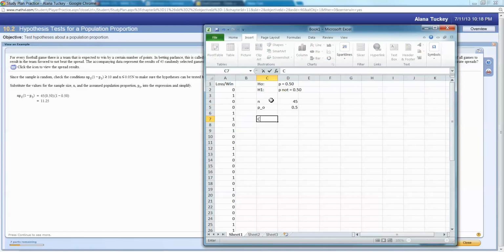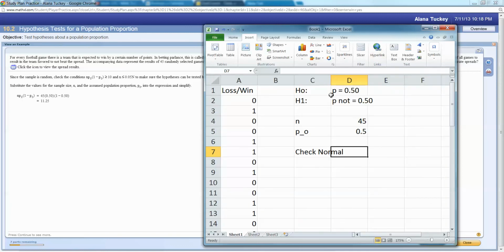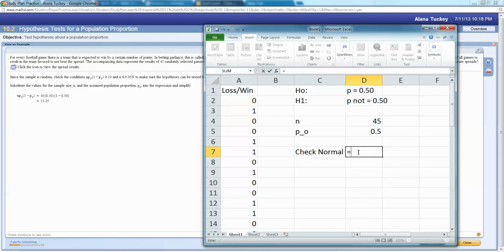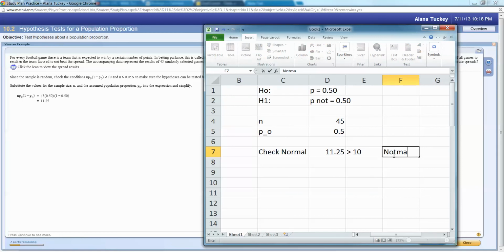All right, so we're going to check normal here. I'm making it bigger so you guys can see, but I could do this with a calculator just as easily as Excel. I'm just using Excel because I have it. So this times parentheses 1 minus that. There we go. That's 11.25. This is greater than 10, so normal.